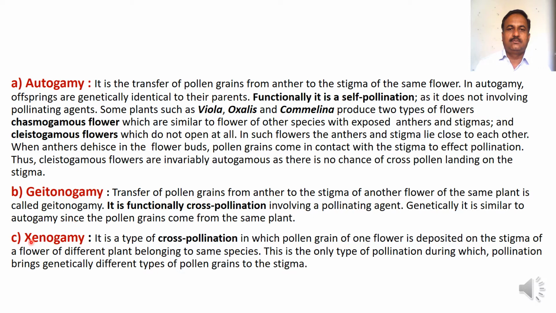Number third is xenogamy. It is a type of cross pollination in which pollen grain of one flower is deposited on the stigma of a flower of different plant belonging to the same species. This is the only type of pollination during which pollination brings genetically different types of pollen grains to the stigma.